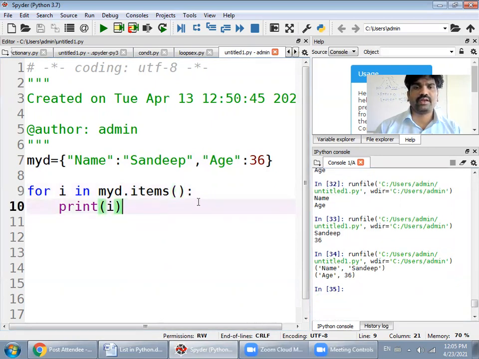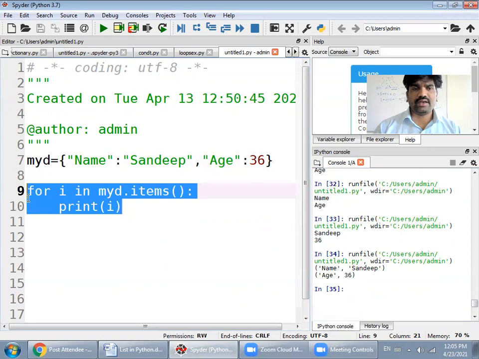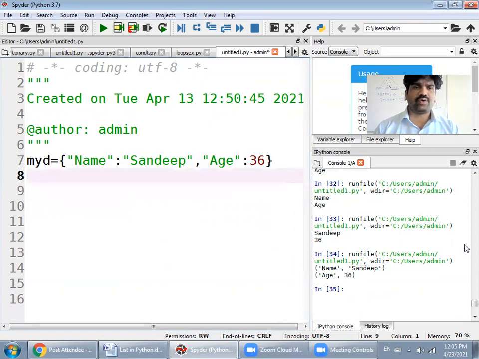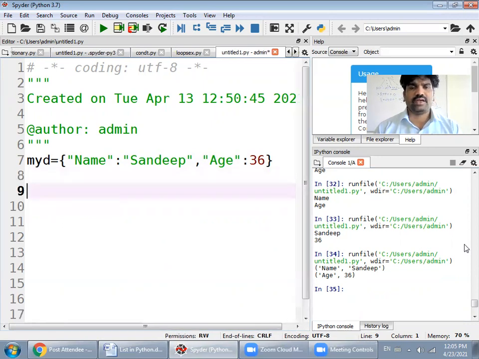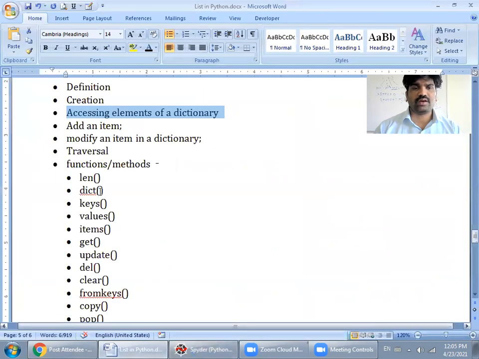Now how we can edit or update a dictionary? For example, as I said, how we can add a new item. If you want to add a new item into the dictionary, you can use the update method. Using the update method, or modifying in the dictionary, we can add a new item or delete an item from the dictionary.